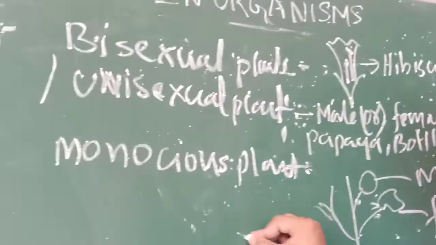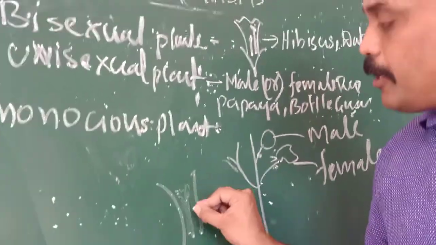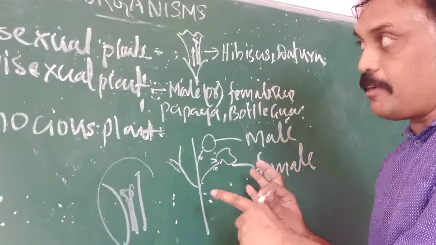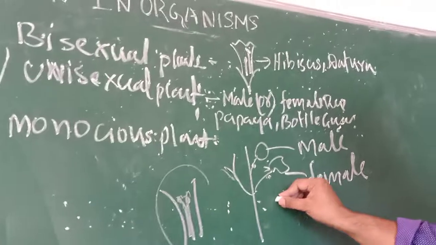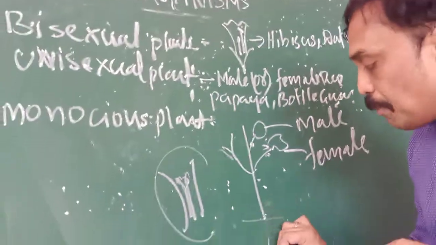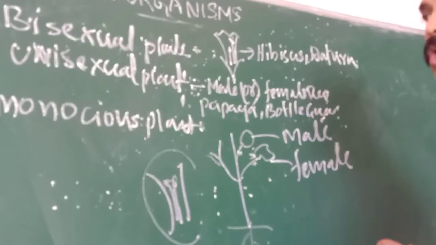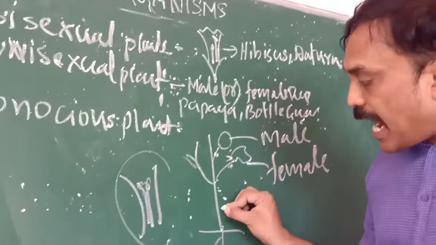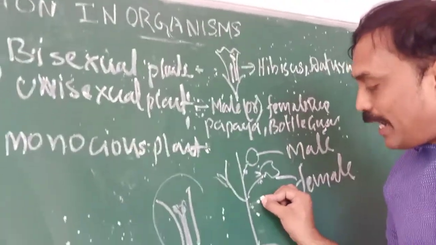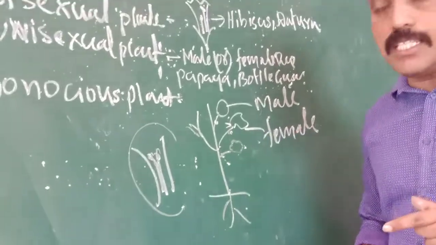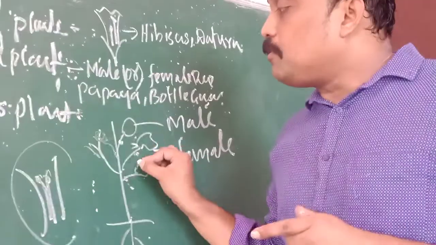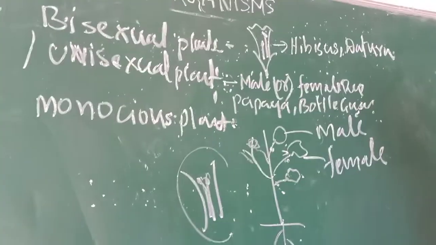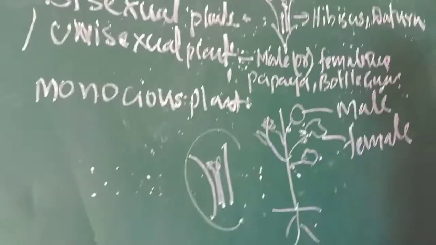In bisexual, the male reproductive system and female reproductive system are in one flower. But here this is different. Try to observe the difference between bisexual and monoecious. In a monoecious plant, in one plant, for example oak, corn, pine, beech, we observe separate male flowers and separate female flowers. Both different types of flowers are present in one plant. So you can call this a monoecious plant.